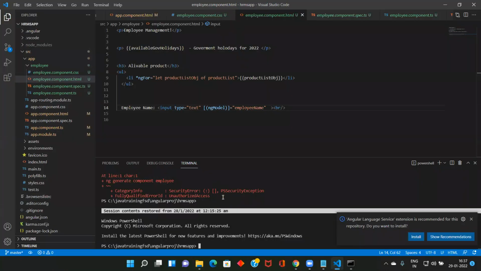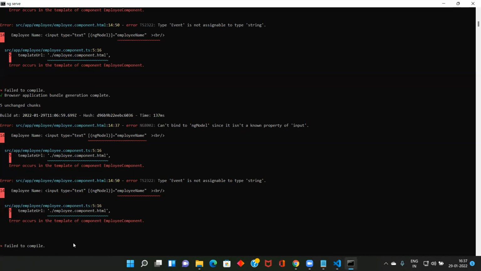There is an error. Failed to compile. Sometimes when you write it and it is not working, you get: employee name input text employee type event is not assignable to type string. Error: cannot bind ngModel since it is not a known property of input.